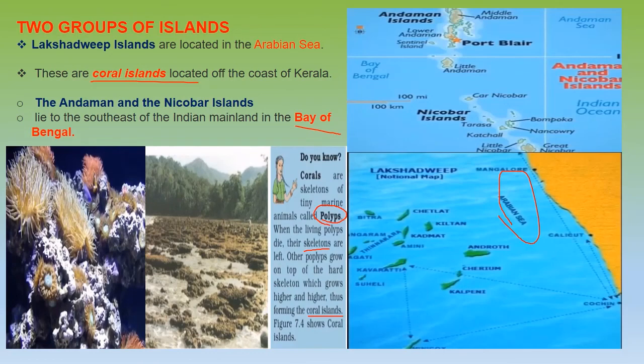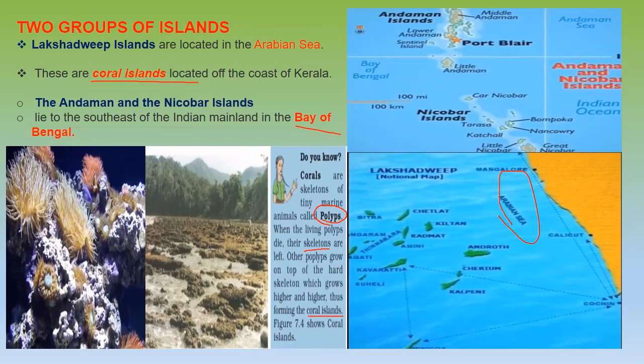Now this is the last part of this chapter, which is the two groups of islands. We have two major groups of islands, the Andaman and Nicobar Islands and the Lakshadweep Islands. Coming to the Lakshadweep Islands first, they are over here in the Arabian Sea. They are coral islands located off the coast of Kerala.